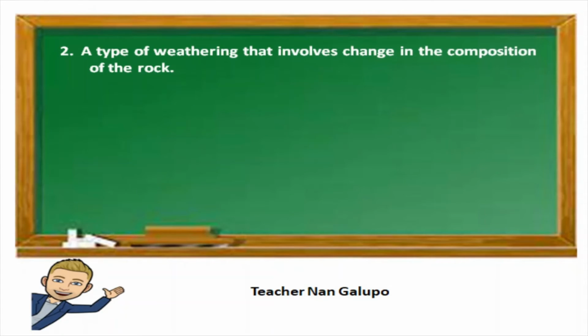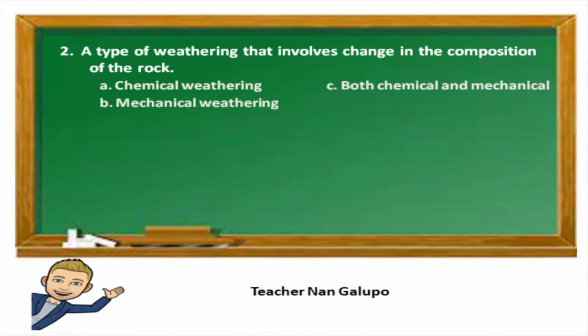Item number 2. A type of weathering that involves change in the composition of the rock. A. Chemical weathering. B. Mechanical weathering. C. Both chemical and mechanical. D. None of the above. Answer: chemical weathering. Good job.